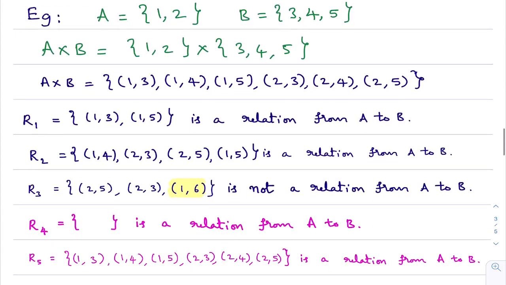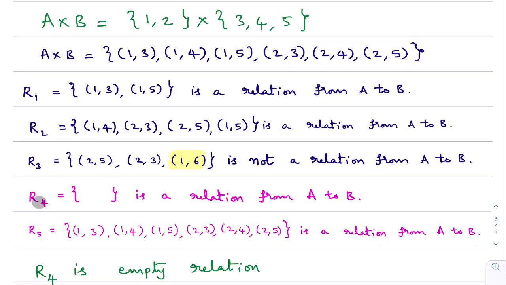You see here, set A, set B, A cross B. Okay, you know how to calculate A cross B. You observe this R4. You observe this relation. Here, is it a relation from A to B? Yes, it is a relation from A to B. Here, if I calculate A cross A, then we say it is a relation from A to A. There is not much difference. Relation on A means it is a subset of A cross A. Do not confuse.